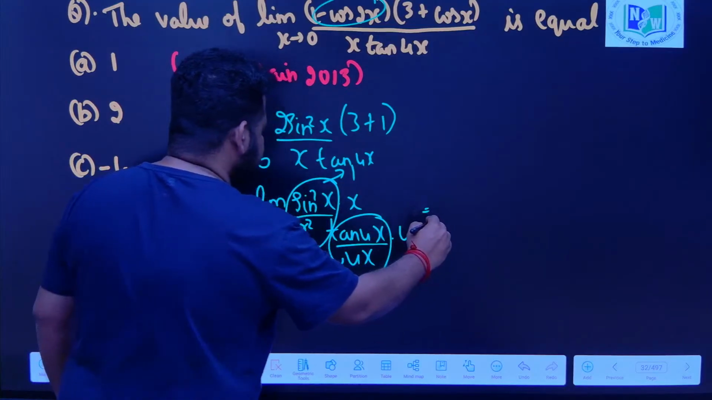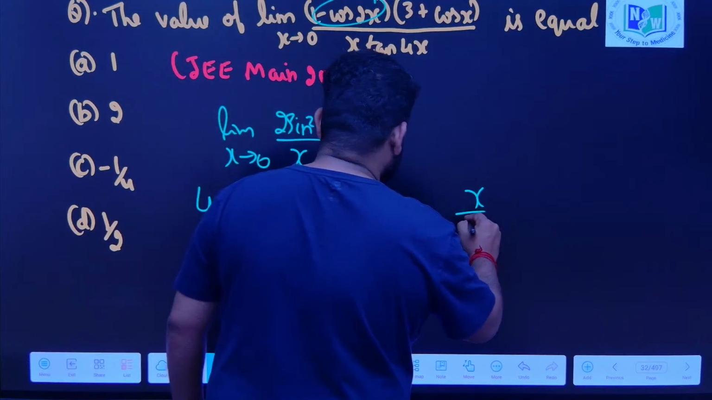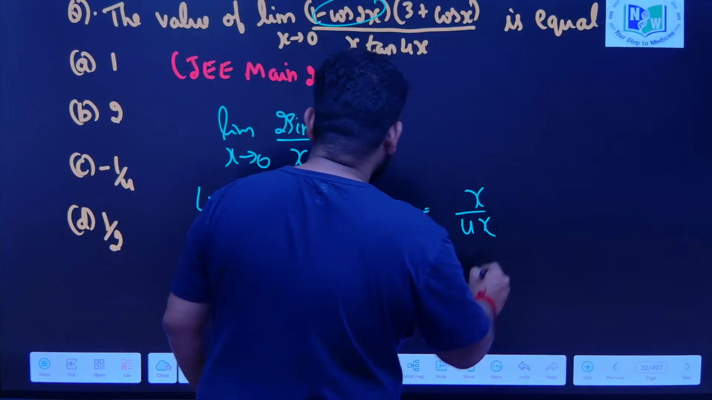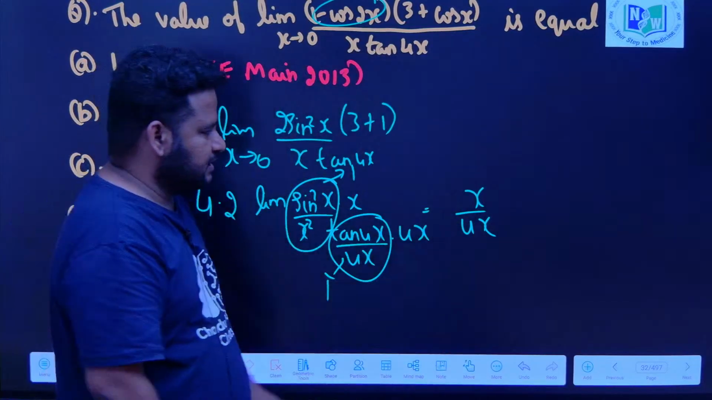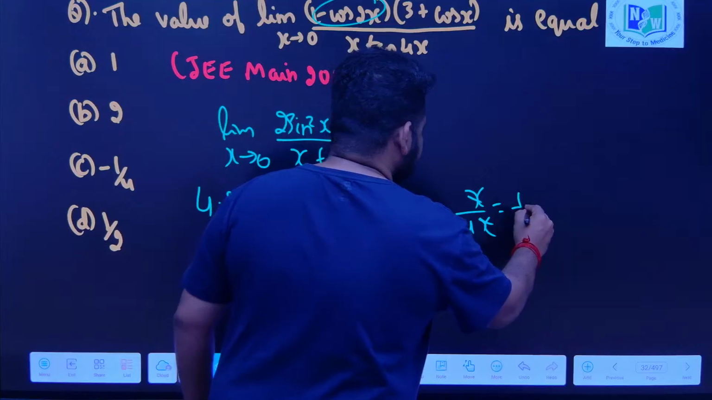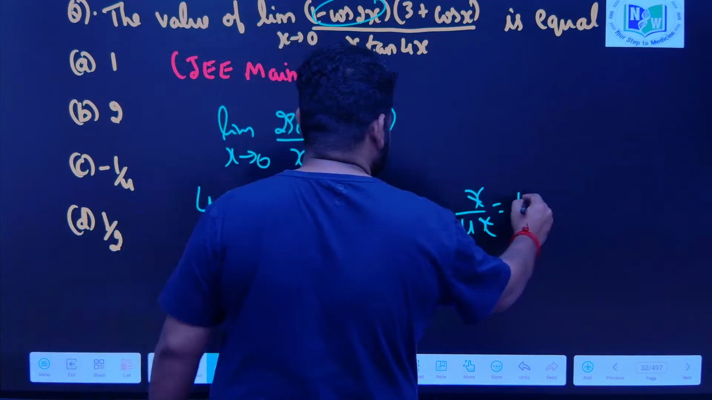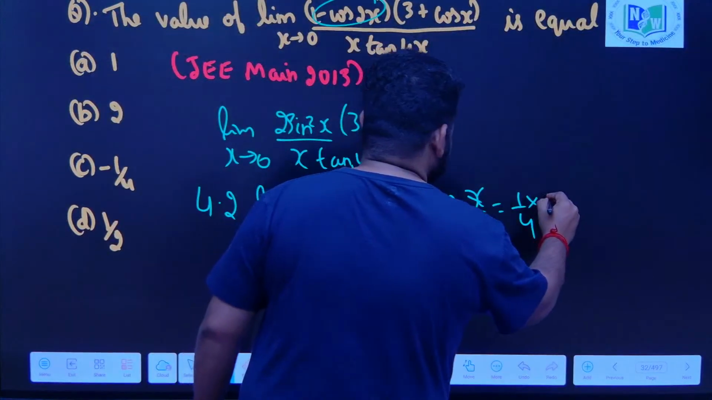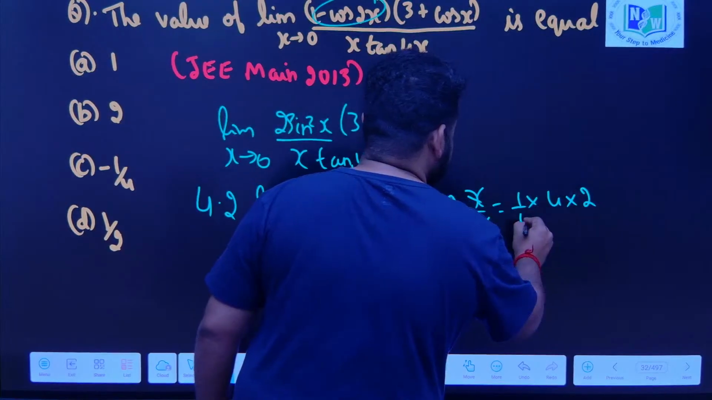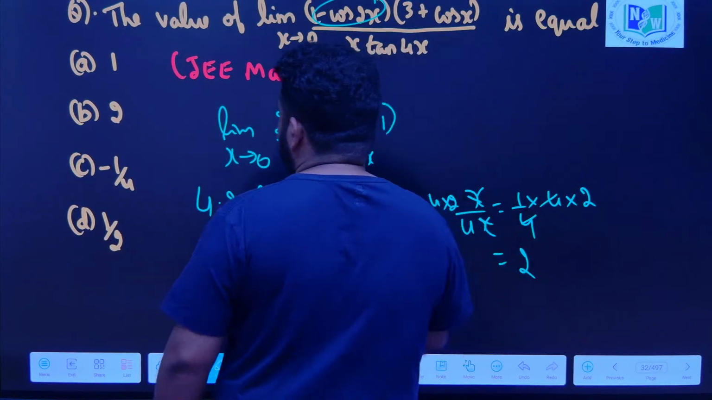Now we are left with x by 4x. x and x I can cancel, this will become 1 by 4. Here 4 into 2 is also there, correct? What will happen, 4 and 4 cancel, I will get the answer equal to 2, which is option B.